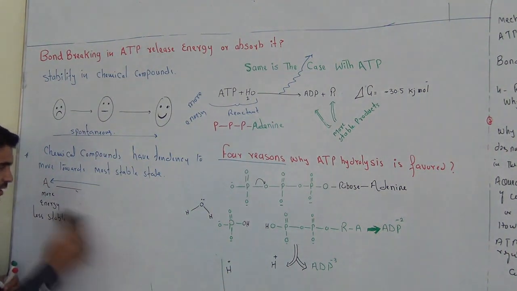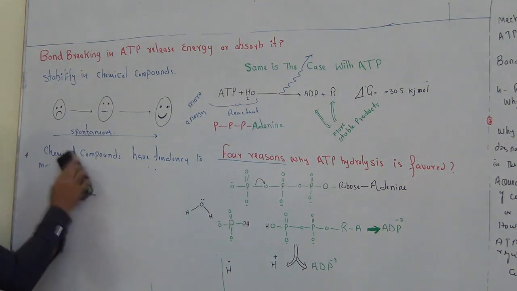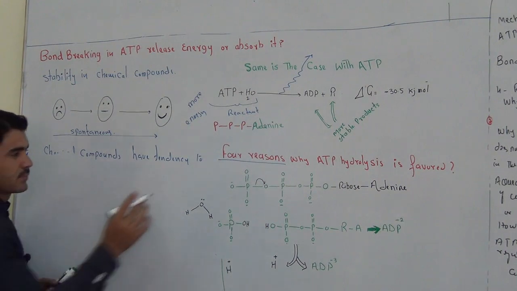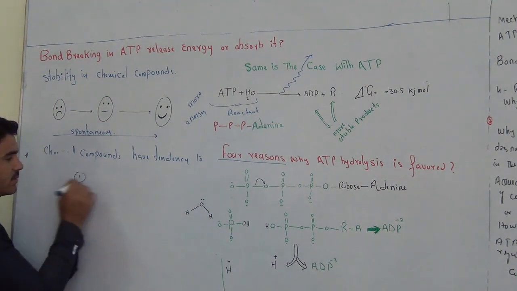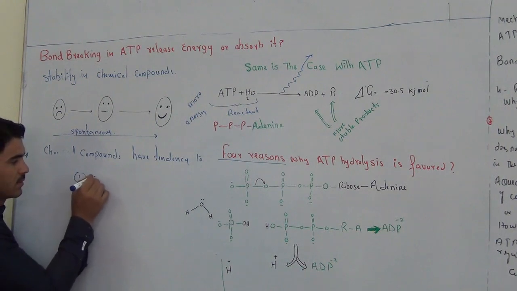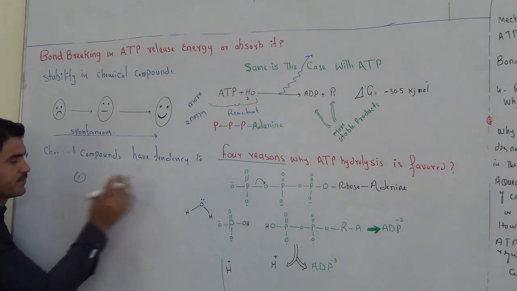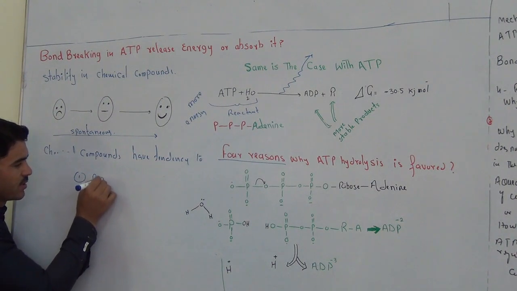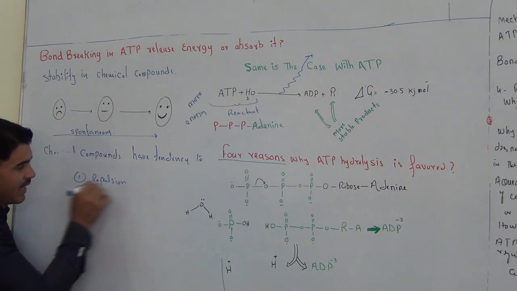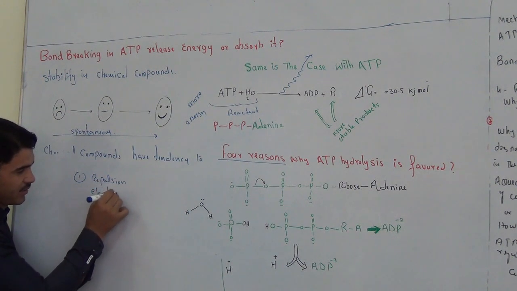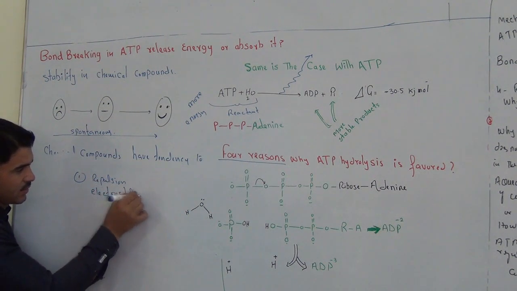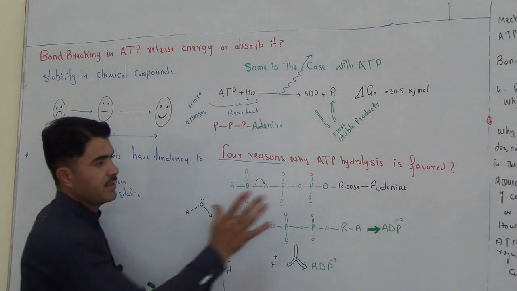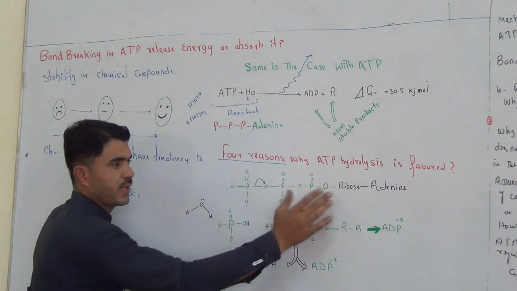The first reason is the electrostatic repulsion. Look at that. This is the structure of ATP.